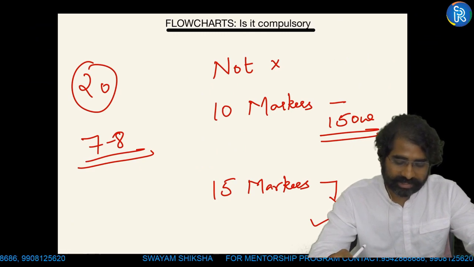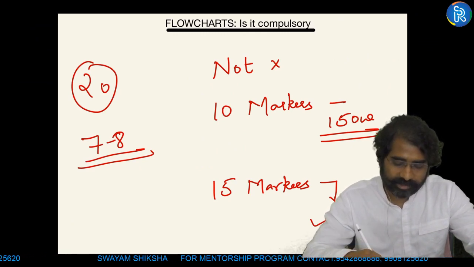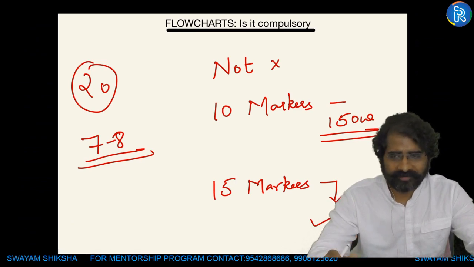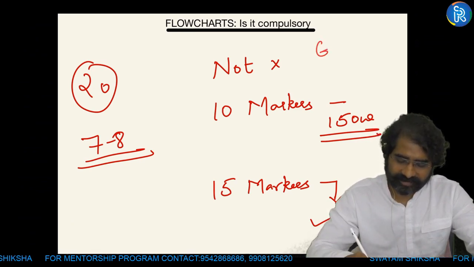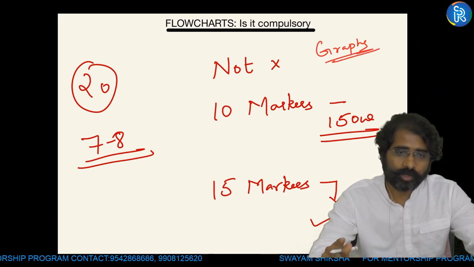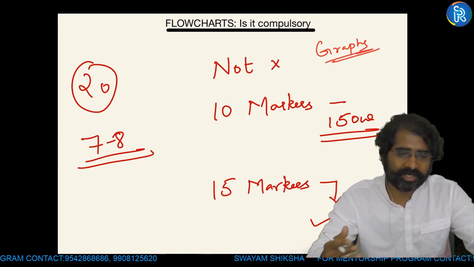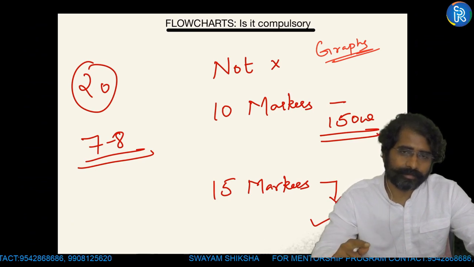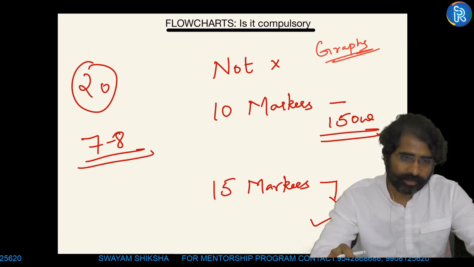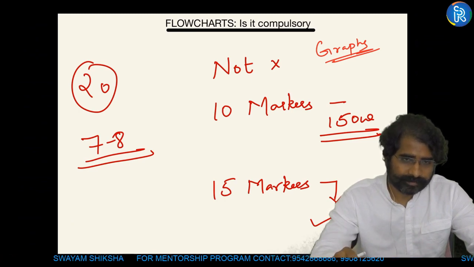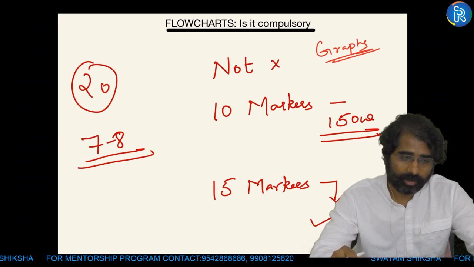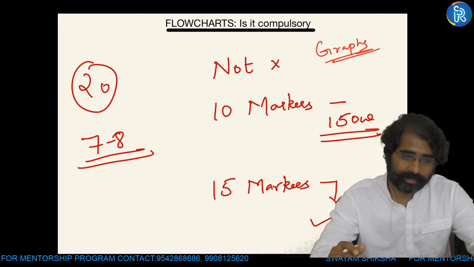Okay, so flowcharts, is it compulsory? It is not compulsory. Flowchart is not compulsory. Wherever it is required, come up with graphs. In economy, come up with graphs. If somebody is showing only 2 indicators in the graph, you can show 3 indicators, a bar graph and a line diagram. So a combination of both you can show. You can show investment growth. Along with investment growth, you can also show the contribution of how much investment is coming into a particular sector.